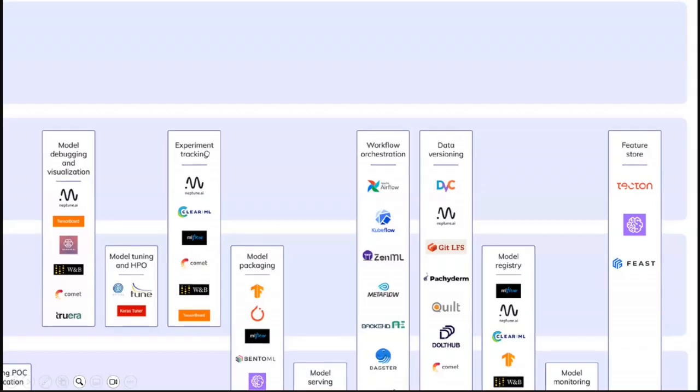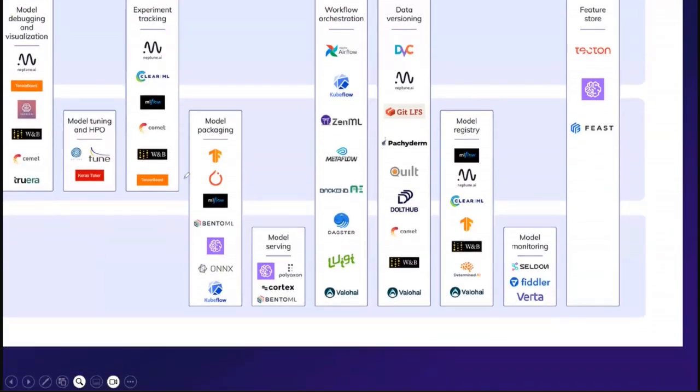So then we are talking about a tool for packing your machine learning model. Let's say I want to deploy the model to the production. So that means I need to pack the model. So there are different ways to pack a model. So let's say you can pack your model in the form of MLflow, or TensorFlow, or PyTorch, or ONNX, or if you are using an open source tool, you can go for Kubeflow.